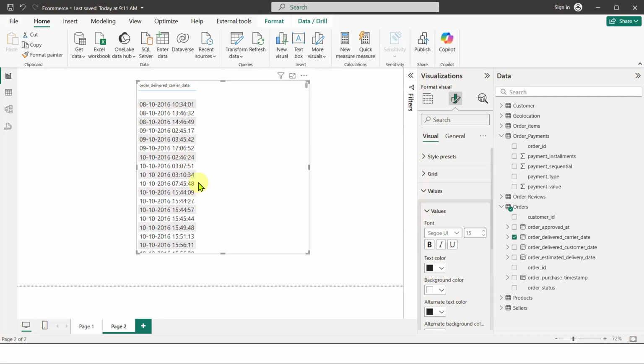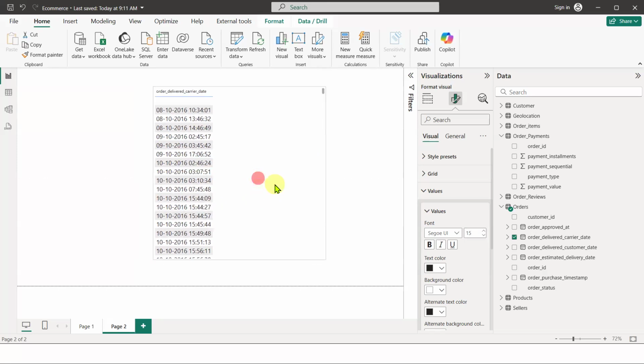If that is something happening with your given date column, then you need to have a separate date table, because in time intelligence functions you need consistent data. If it is duplicating, it is still going to give us the wrong result. And if it is not duplicating but it is inconsistent, that is also a wrong scenario.